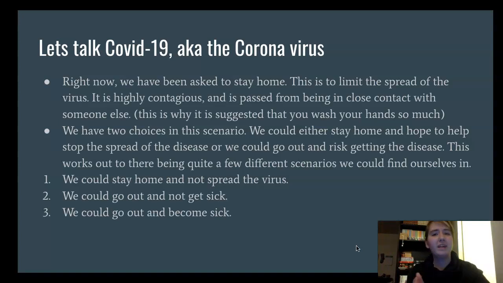The things that could happen. One, we could stay home and we could not get sick. That's pretty cool. Two, we could go out into the world and not get sick. That's also cool. Three, we could go out into the world and get sick. So there's quite a few different scenarios that we could find ourselves in depending on the decision that we make and the decisions that other people around us make.